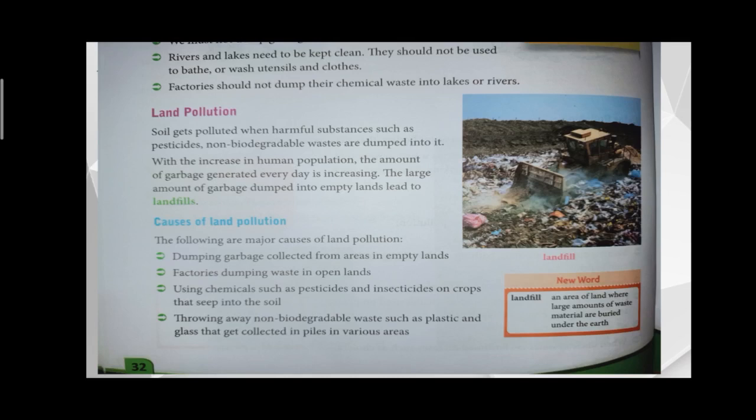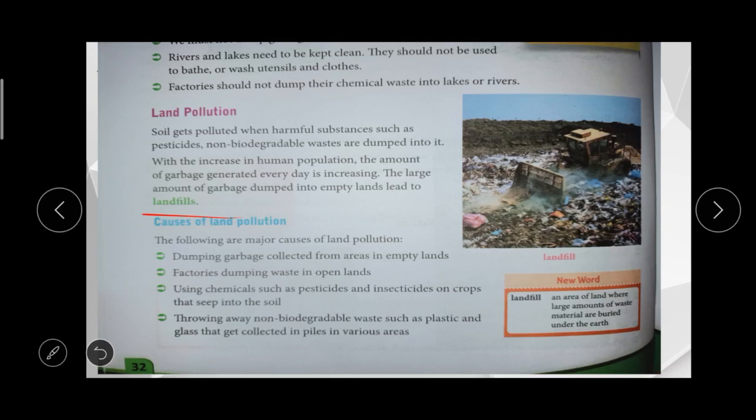There is an increase in the human population. Due to that, garbage waste is also increasing nowadays. A large amount of garbage is dumped into the empty lands. They throw the waste material in the empty land. This will lead to landfills, okay. What do you mean by landfill? It is a particular empty area where a large amount of waste is deposited, under the earth also. That is called a landfill, okay. So as the population is increasing, the garbage waste is also increasing nowadays.